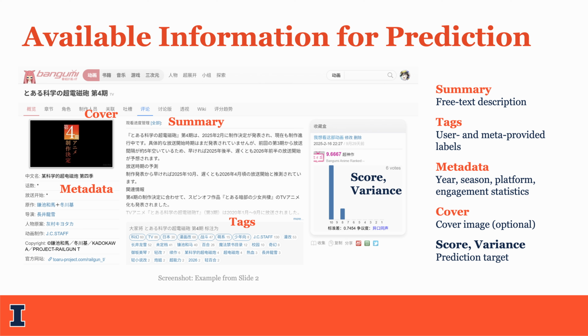Information available for prediction includes unstructured text descriptions, structured metadata like the director and studio, and the cover image. Our target is to predict 2 specific values, the average rating score and the score variance, which tells us how controversial a title might be.